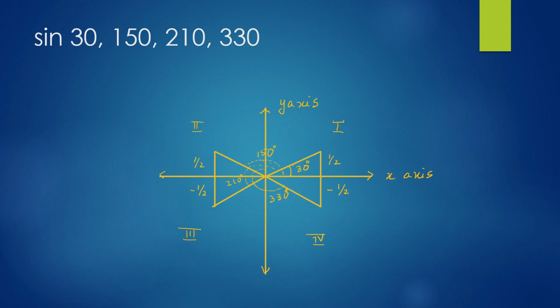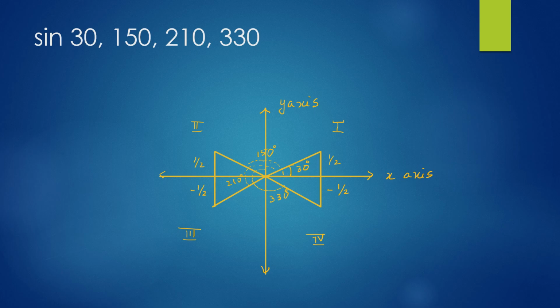Very simple. Now let's look at sine 210 degrees. No need to use any formula. Just see the line for 210 degrees. Isn't it diagonally opposite to 30 degrees in the third quadrant? Or it is a mirror image of 150 degrees around the x-axis. So now the y value, since sine is a y value, it is negative. So the answer is minus 1 by 2.